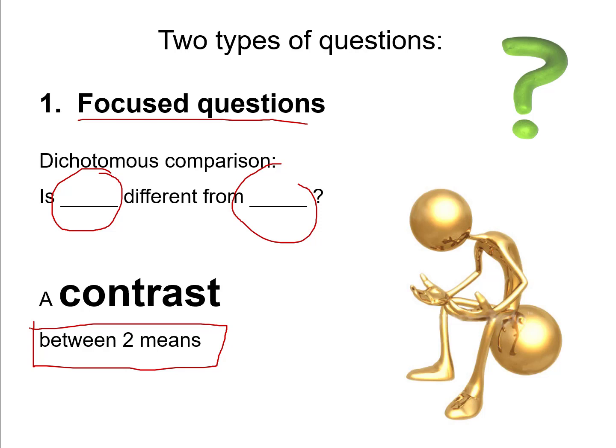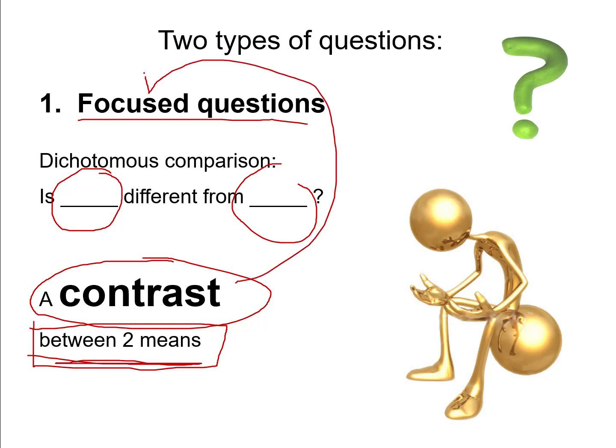Whatever it is, if I'm comparing two groups to see if there's a difference in the means between two groups on some outcome variable, that comparison is called a contrast. So a contrast is any time I'm going to compare the means for two groups, and a contrast addresses a focused question. So if I'm making a contrast, it means I'm comparing two groups, and it means I'm addressing a focused question.